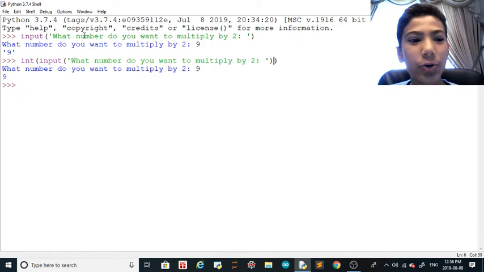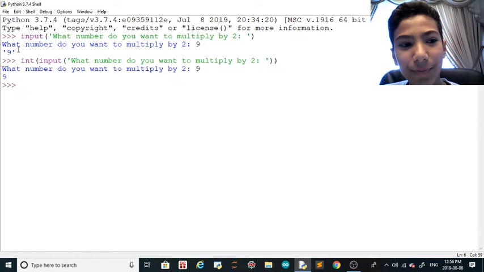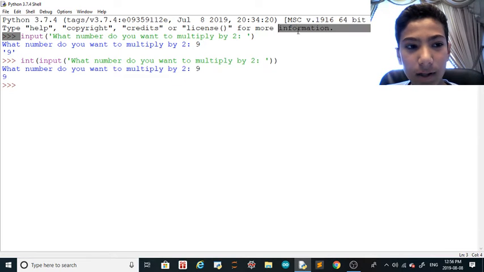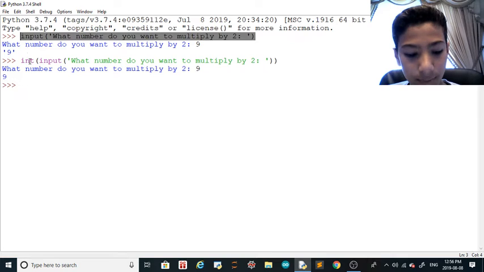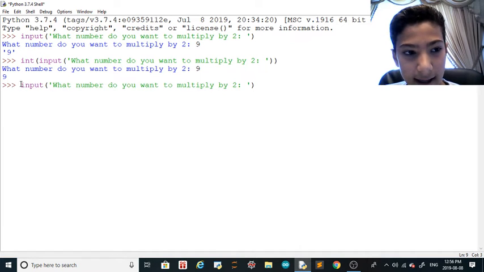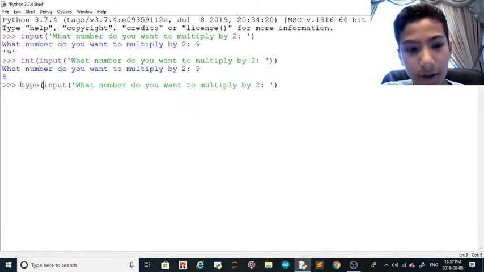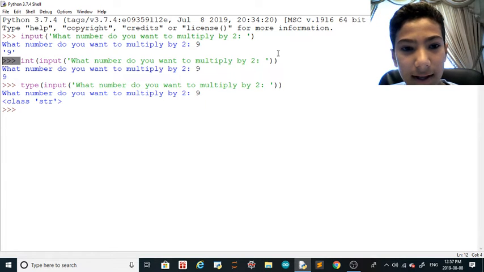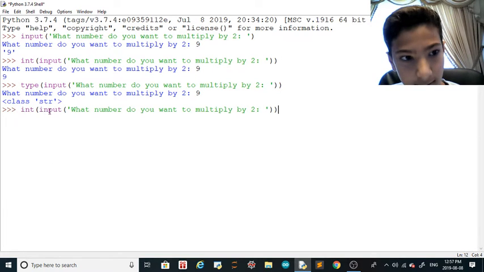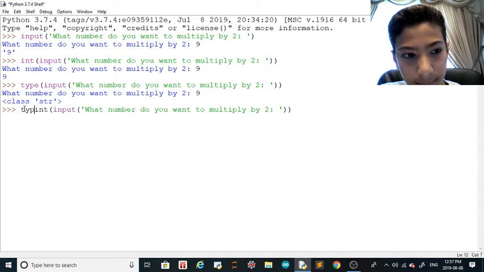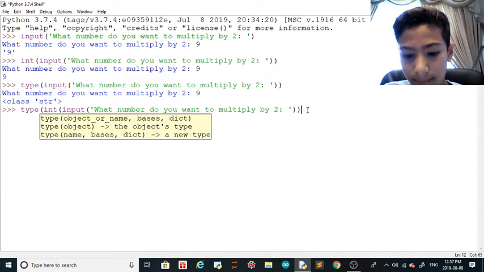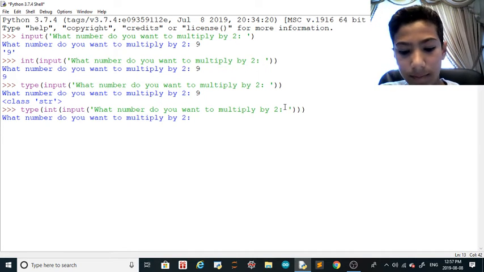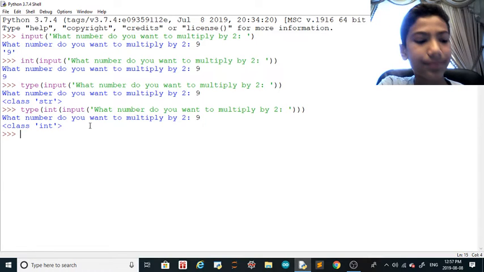I forgot to show you the type, because that's the proof that it thinks this is a string. So I'm going to paste it in, and then I type in type, which is another function in Python, and it's going to give me the type of the input. 9, class string. And if I put the type of the int here, type int, what number do you want to multiply by 2? It can be class integer.